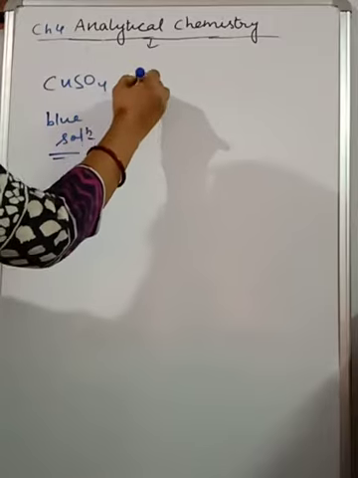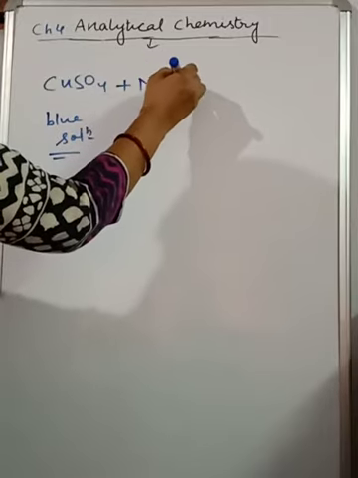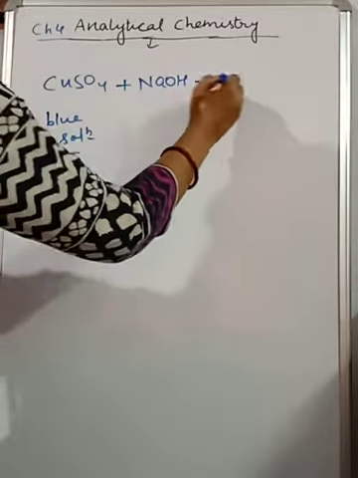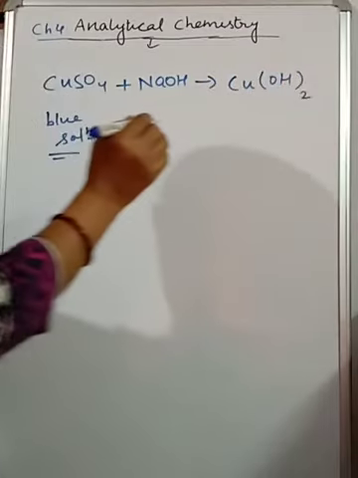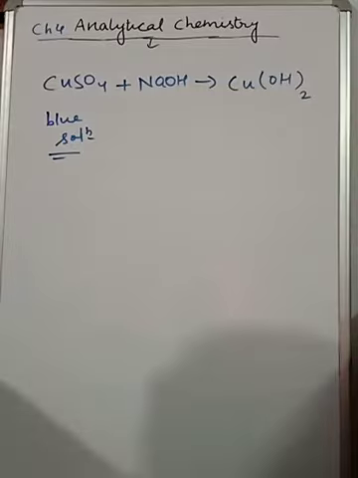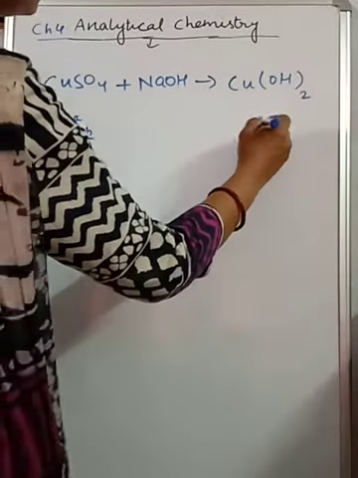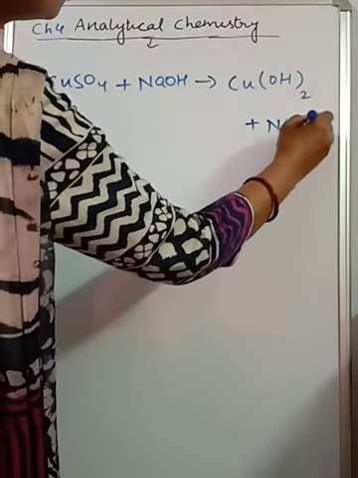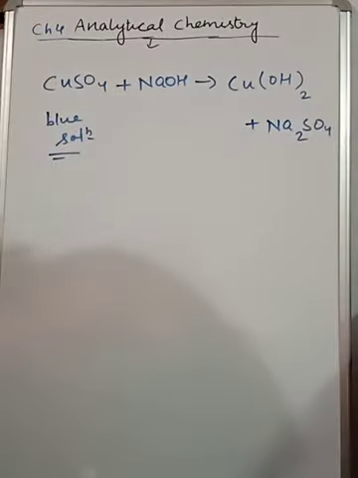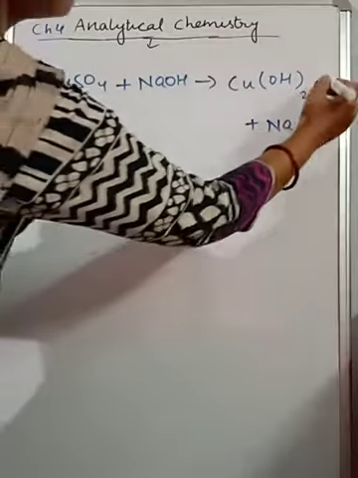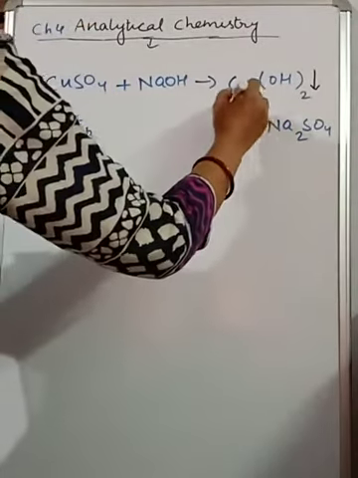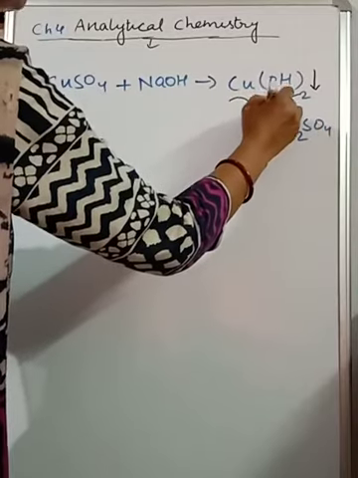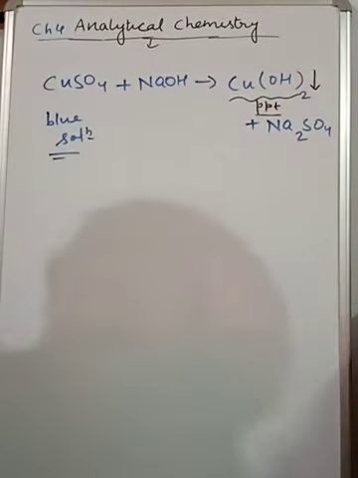And if you add NaOH here, as I told you, an alkali, then you will get copper hydroxide. What will you get here? Copper hydroxide, as well as another salt, that is Na2SO4. This copper hydroxide comes in the form of an insoluble solid, and that insoluble solid is known as precipitate. What is it known as?